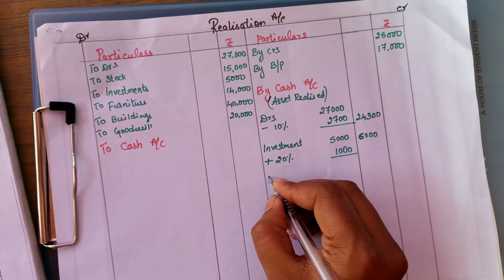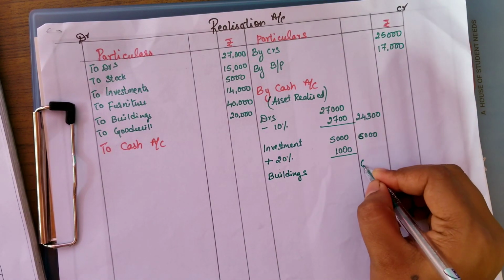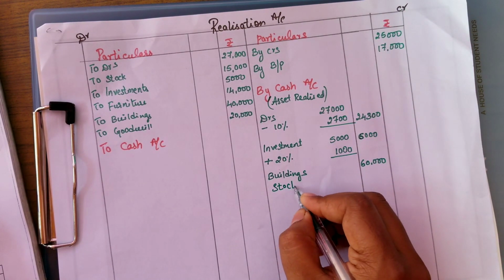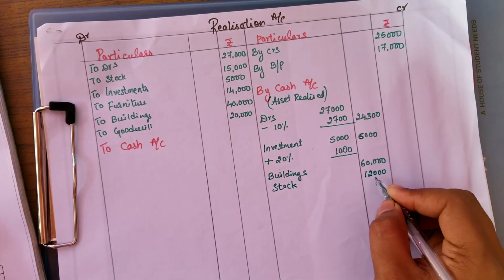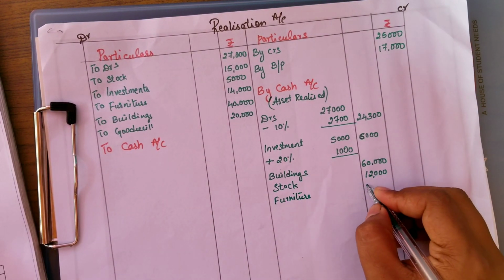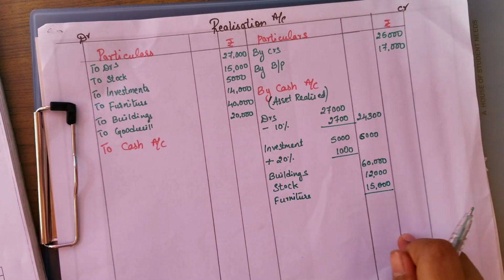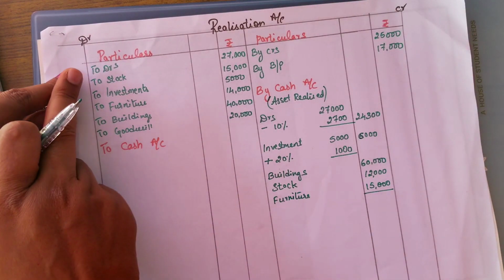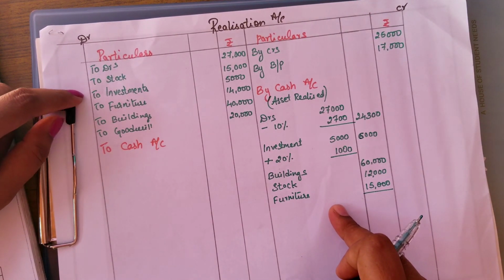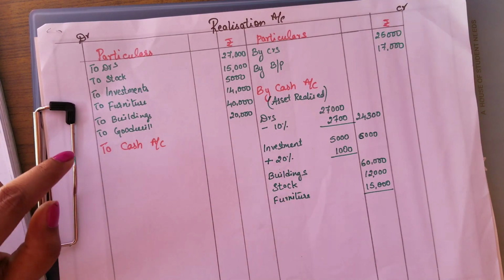Next we have buildings. Buildings realized at 60,000. They have given it directly, so no need to do all this calculation. Stock realized at 12,000. And next we have furniture sold, that is 15,000. So whatever assets realized we have written here, you can just cross check. Whatever fixed assets we have written, it should be in the assets realized, or else there should be some other information or adjustment related to that particular asset.